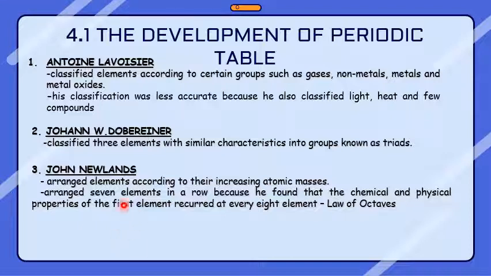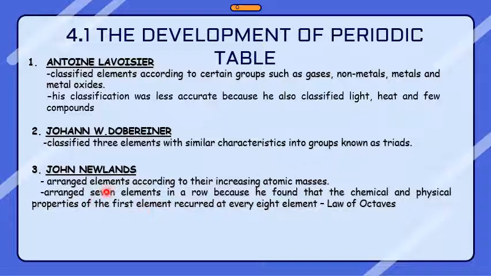The second one is Johann W. Döbereiner. Okay, so he classified three elements with similar characteristics into groups known as triads. But his classification was limited to several elements only.